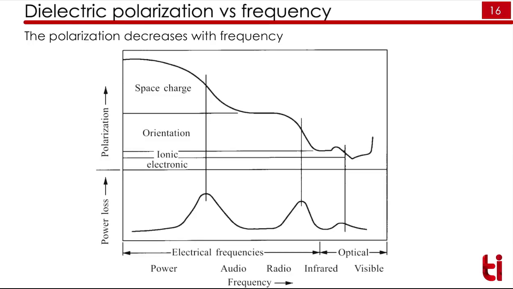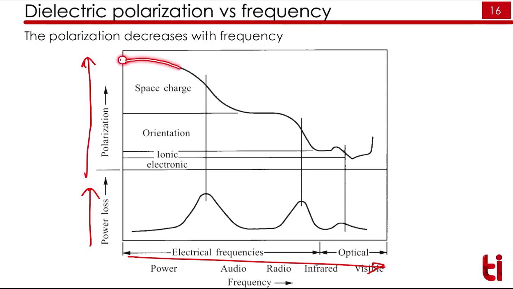So now if we combine the polarizations and if we plot the total polarization versus the frequency, x-axis is frequency here and y-axis is polarization and the power loss, we can get a curve like this. So here we can see that at this point the polarization is more. As soon as we increase the frequency, the polarization decreases in a certain fashion, right?